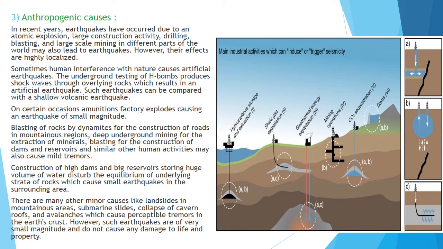There are many minor causes like landslides in mountainous areas, submarine slides, collapse of cavern roofs, and avalanches, which cause perceptible tremors in the earth's crust. However, such earthquakes are of very small magnitude and do not cause any damage to life and property. So these earthquakes caused by landslides, submarine slides, and avalanches are small earthquakes where small tremors are created. Because of this, a lot of damage to life and property is not seen.